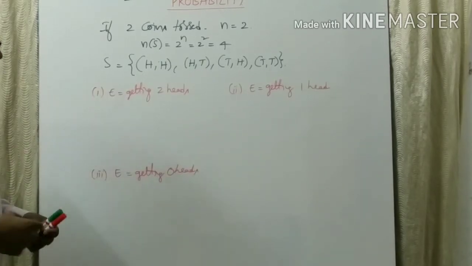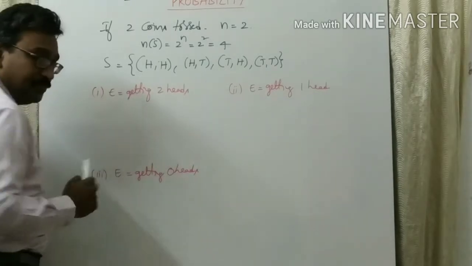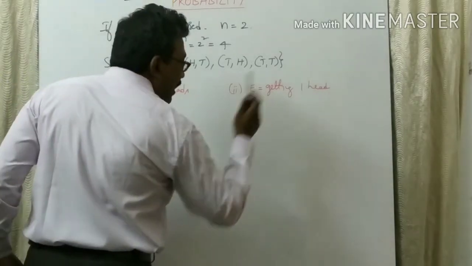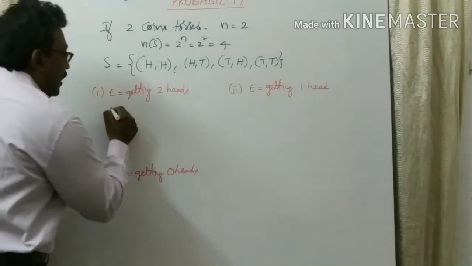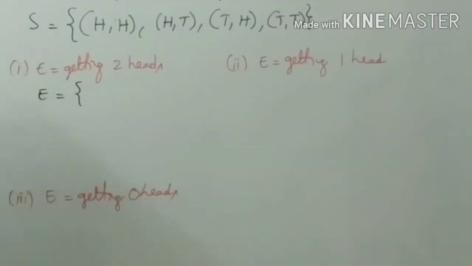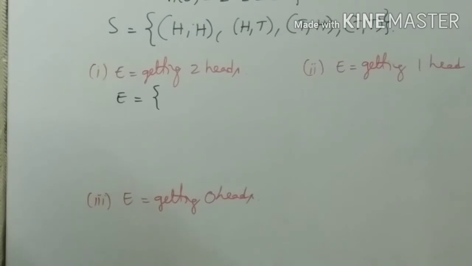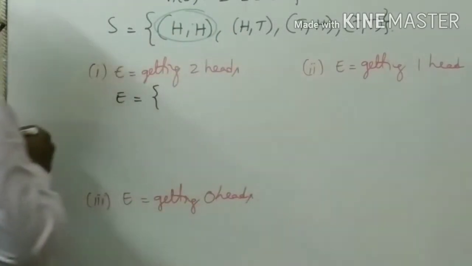Now here three examples are ready. The first one is getting two heads. The next one is getting one head, and then getting zero heads. So for the first one, getting two heads, E is equal to both are heads, which happens only one time.